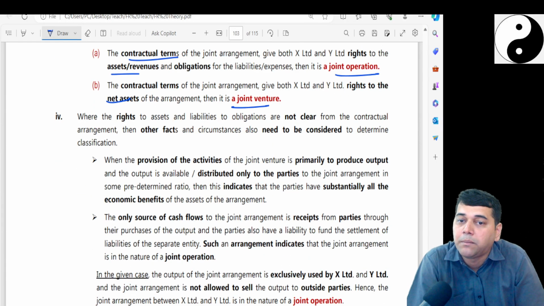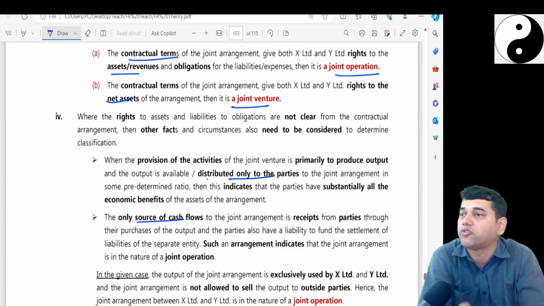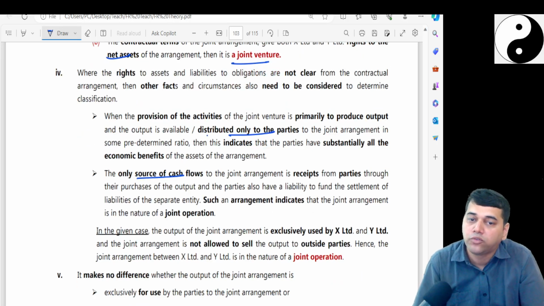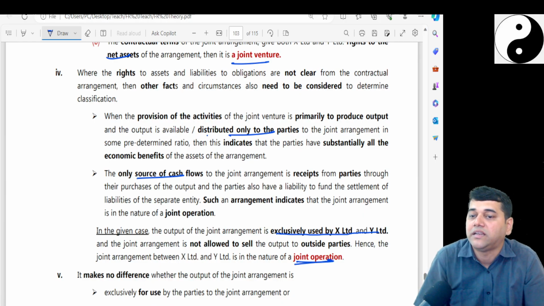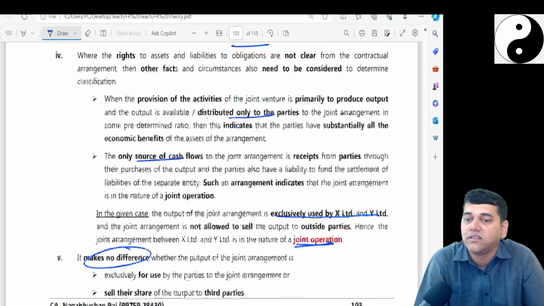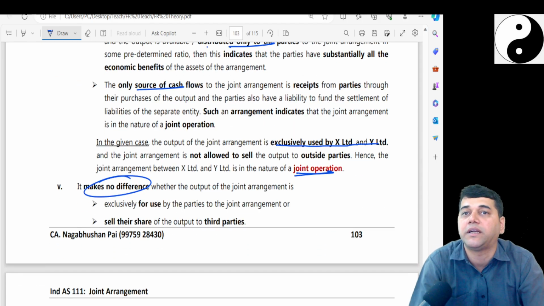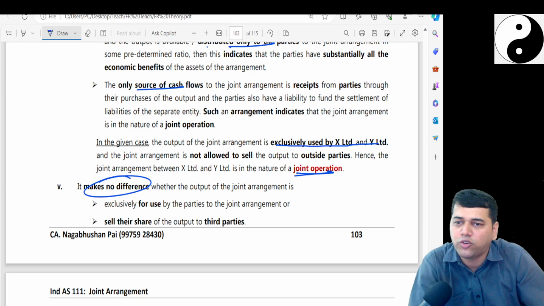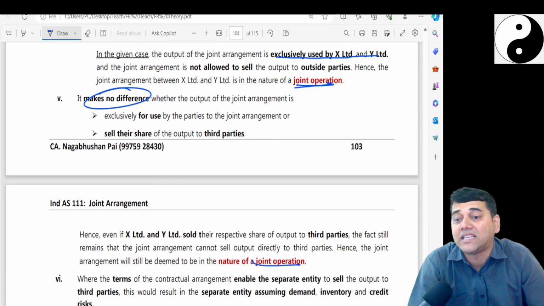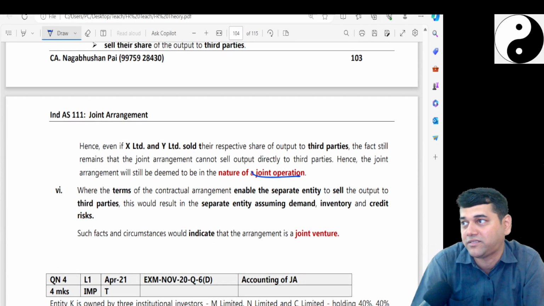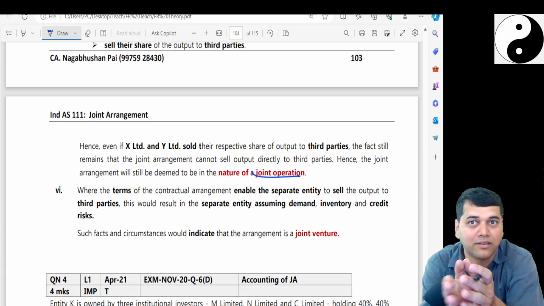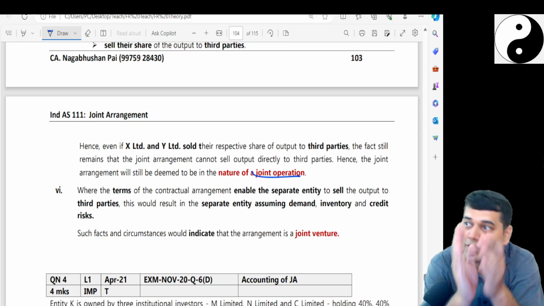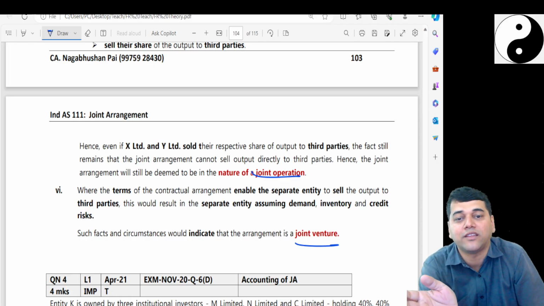Other facts are to be considered. If we primarily distribute the product to the entities, the only source of cash flows is these entities. Since they have to give exclusively to X and Y, it is a joint operation, and it doesn't make any difference whether the joint operators can sell to a third party or not. But the question is whether the joint operation can sell to the third party. That is the question you need to evaluate. So in this question also, it is a joint operation. And in the last case, when all these tests pass, then you can classify it as a joint venture. I hope by this question you should be very clear. Very nice question.